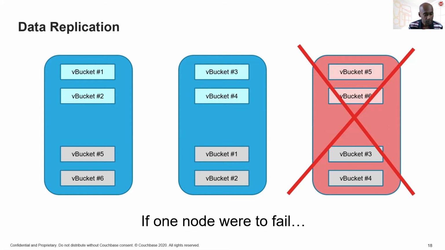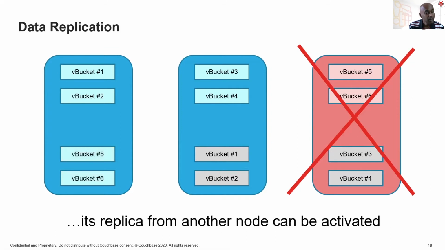So for the sake of our example, let's assume that one of the 3 nodes were to fail. This previously had the active copies of vBuckets 5 and 6. But these active copies are no longer reachable, in which case Couchbase will pick up on the fact that the node is unavailable and then promote the replicas on node number 1 to the active state, in which case all 6 of the vBuckets are still available.